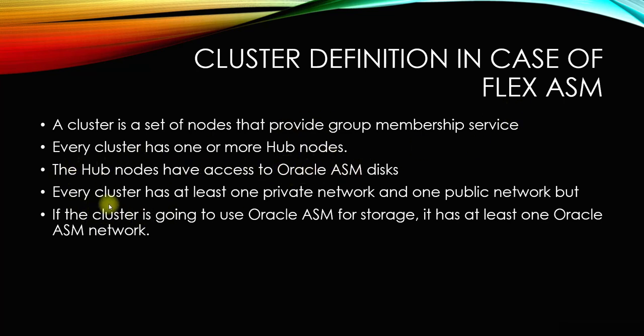In the same way, every cluster has at least one private and one public network. As we already know, the public network is for application users to connect to the instance and eventually connect to the database.